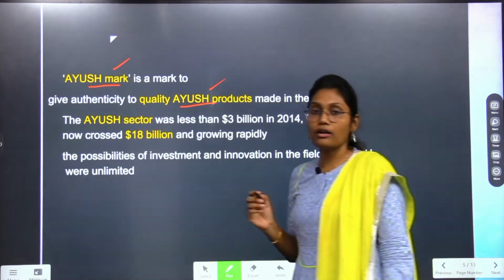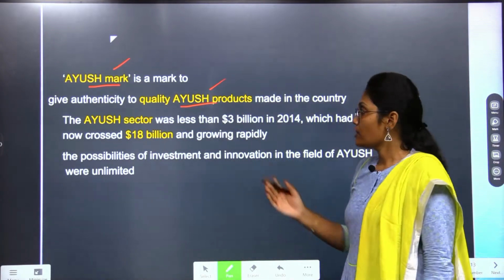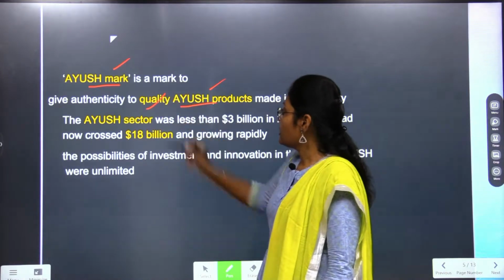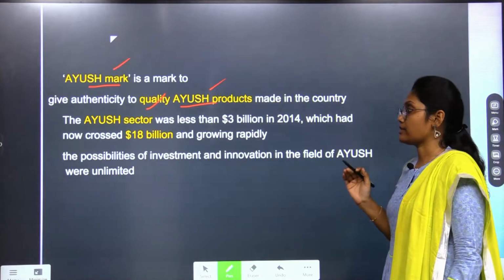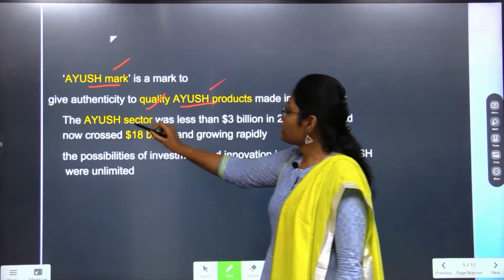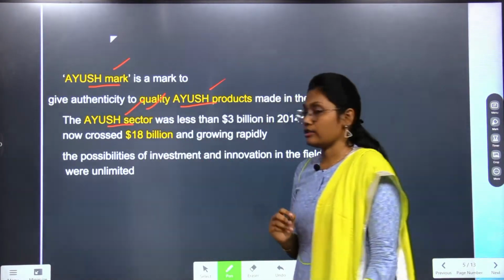That is nothing but called the AYUSH mark. So it will give some authenticity to the quality of the AYUSH products. And also, we can see the importance of the AYUSH sector.